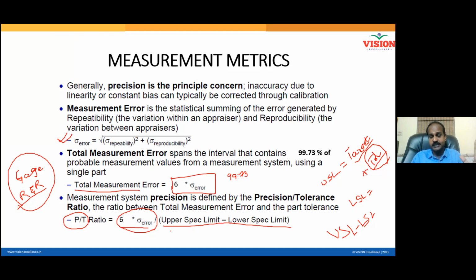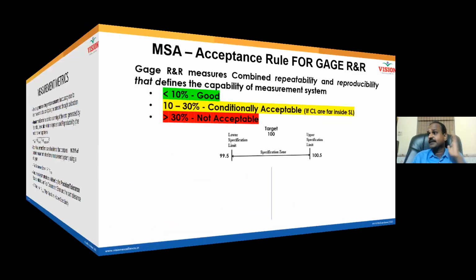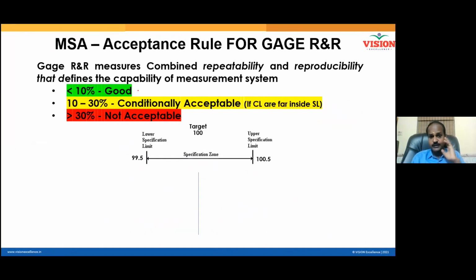When it is less than 10%, you can see the road very clearly. You can drive the car depending on what you see. If it is more than 30%, your windshield is full of water droplets due to the rain, and still you are driving the car fast. Accident is going to happen. You may not reach the destination. Similarly, if the measurement error is less than 10%, it is good to drive the car, good to drive the project further.